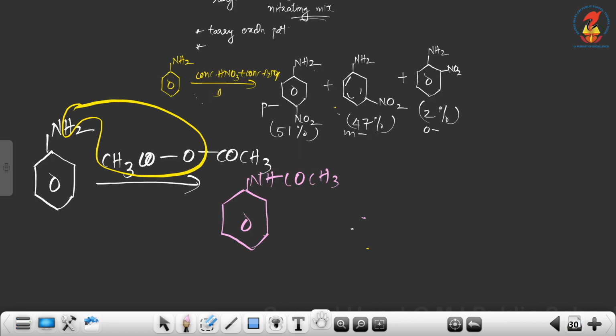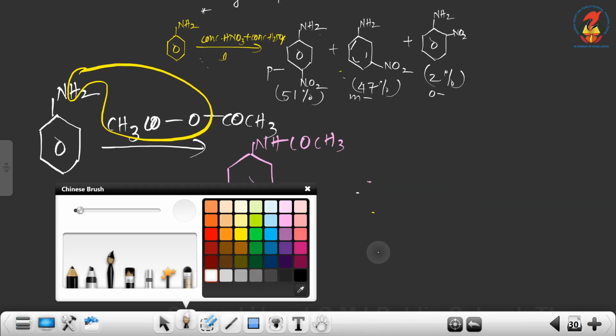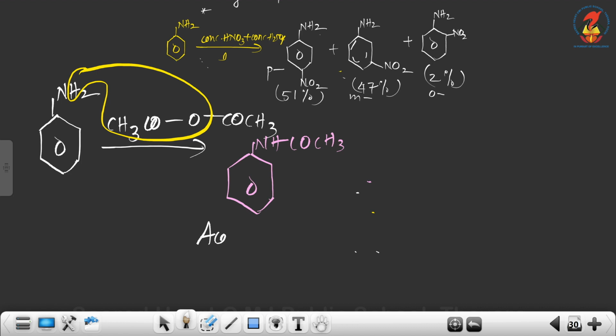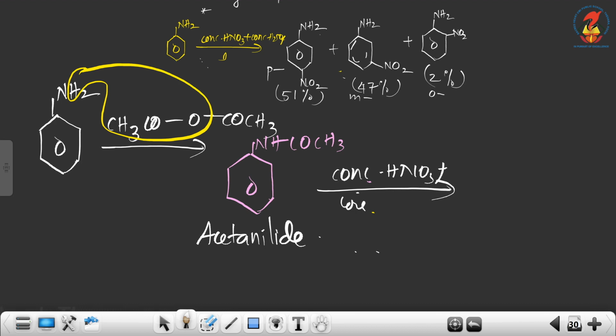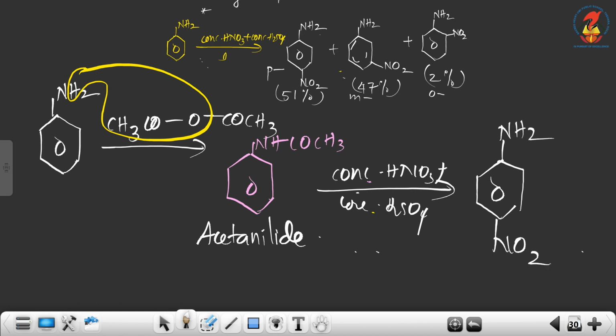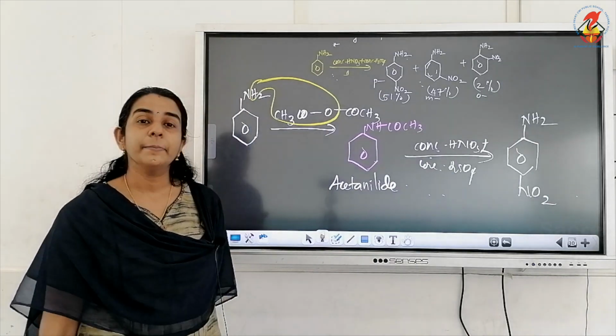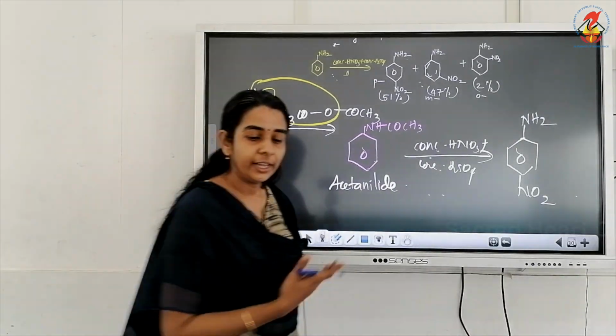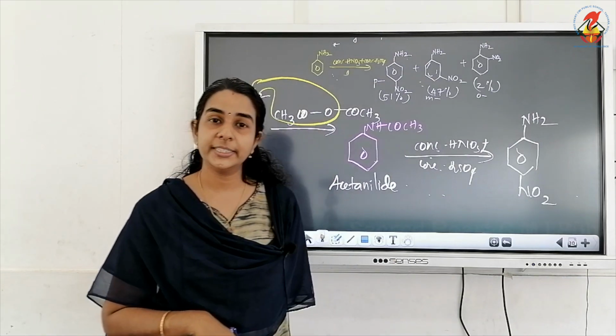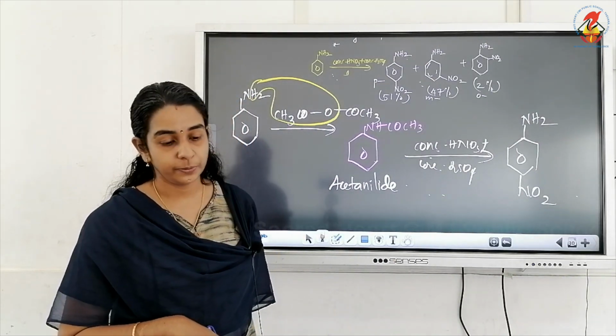Then only do the required reaction. This is acetanilide, which on nitration with concentrated HNO3 and concentrated H2SO4 gives para-nitroaniline as the major product. Along with that, you will get a small amount of the ortho derivative also.